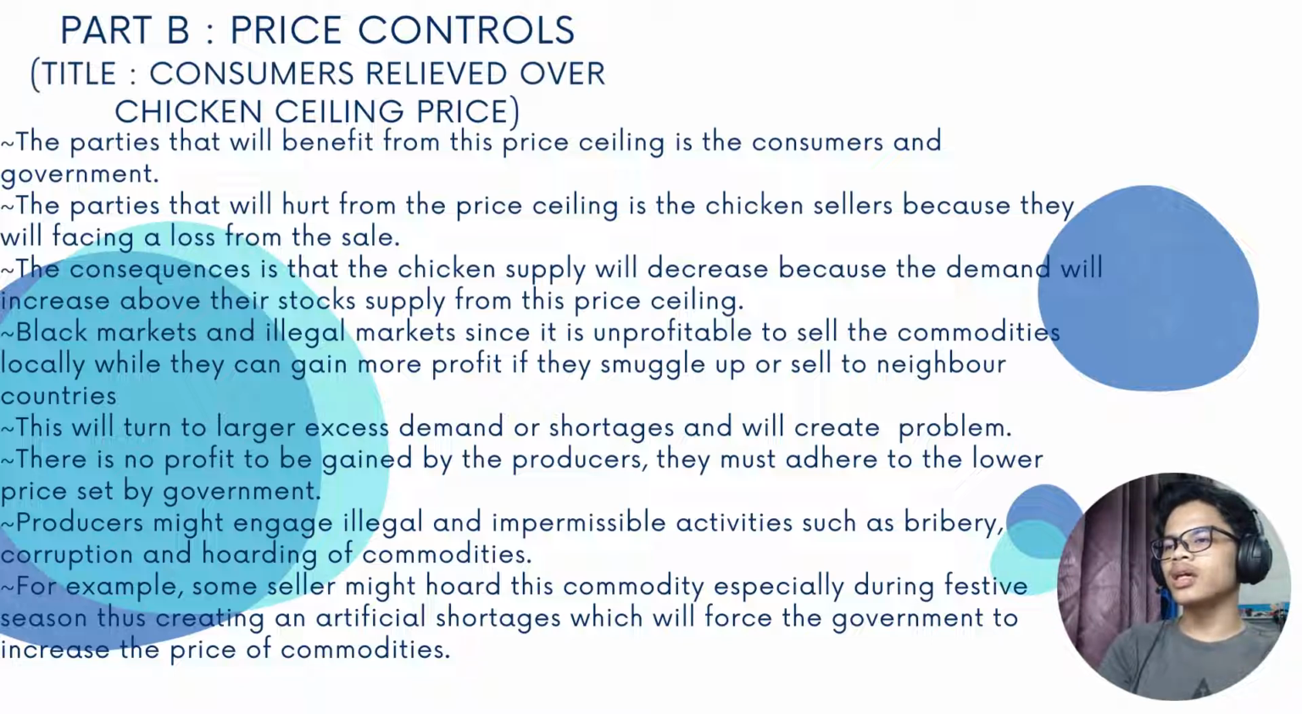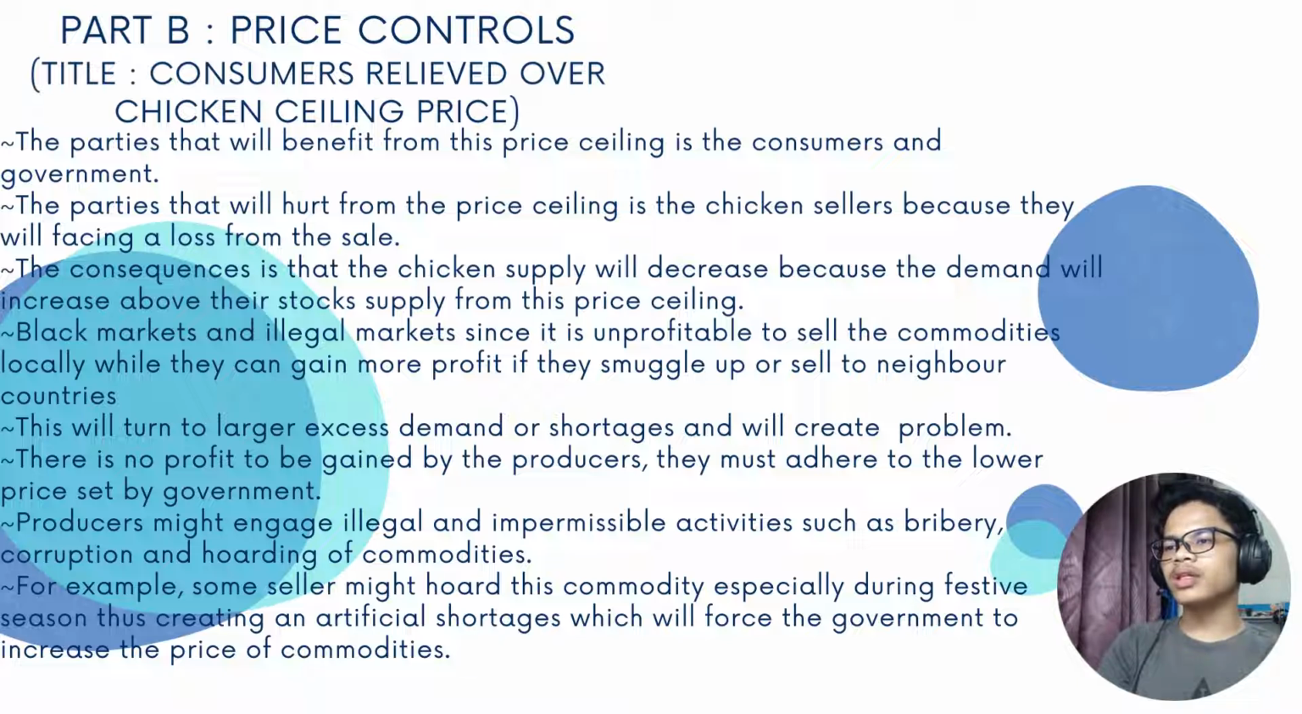Black markets and illegal markets will appear, since it is unprofitable to sell the commodities locally, while they can gain more profit if they smuggle them out or sell them to neighboring countries. This will lead to a larger excess demand or shortage and will create problems. There is no profit to be gained by the producers. They must adhere to the lower price set by the government.